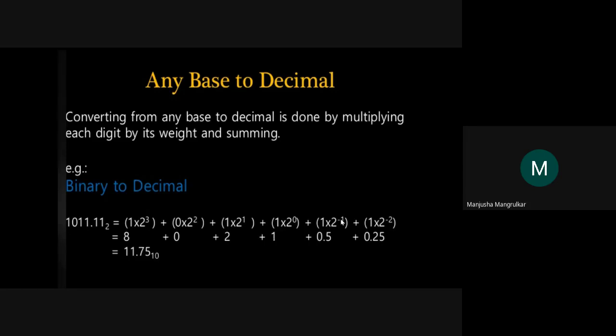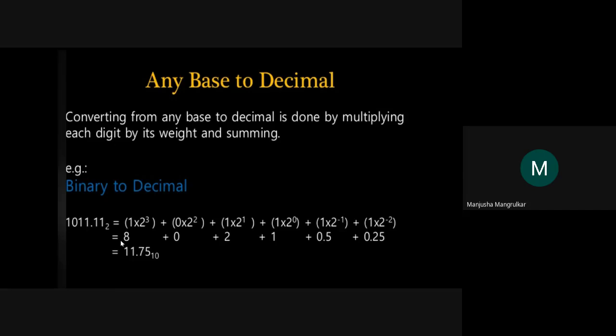1 into 2 to the power minus 1. 2 to the power minus 1 means 1 by 2, and 1 by 2 comes to 0.5. Now here 2 to the power minus 2. Minus 2 means what? It is a 4, so it is 1 by 4. 1 by 4 comes to 0.25.